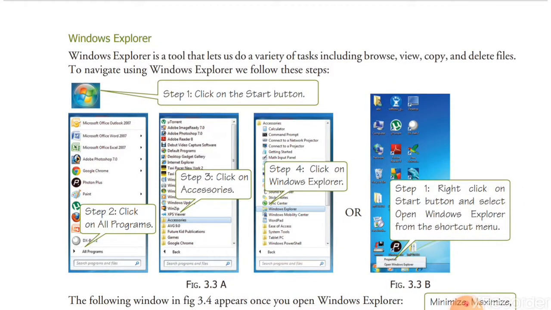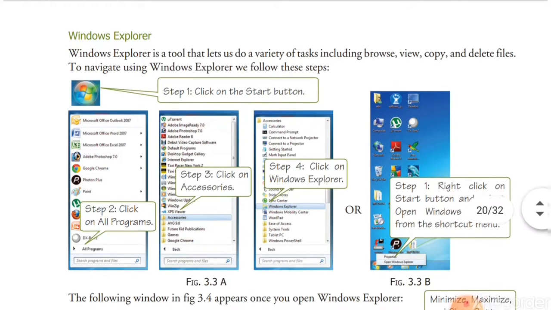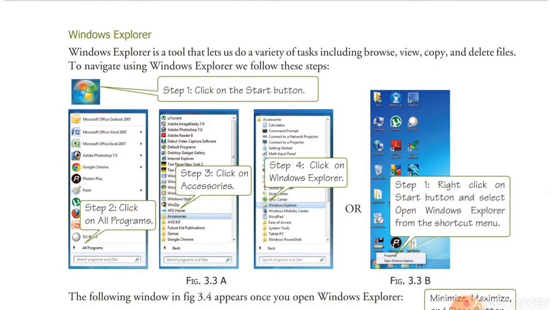Windows Explorer is a tool that lets us do a variety of tasks, including browsing files. It means Windows Explorer is a tool that has a number of tasks. By using Windows Explorer we can view files, copy files and folders, or delete files. Or by using Windows Explorer we can rename files. So there is more than one task that we can perform by using Windows Explorer.